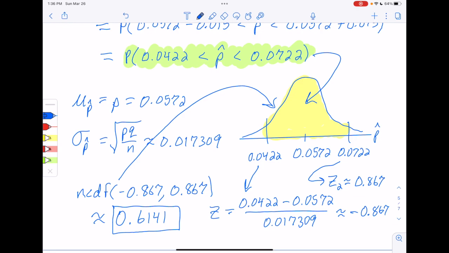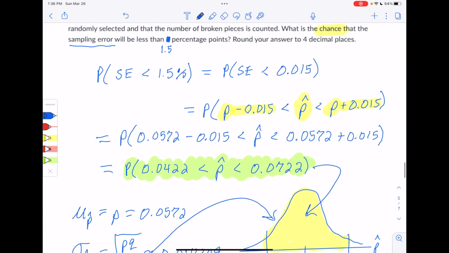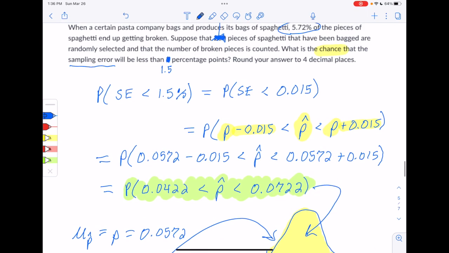So pretty long process on this one. When you're doing this, you will have already calculated mean and standard deviation on the previous problem, and you'll have already kind of sorted out distribution. But there's still a lot to do anyway. We got to think about what setting we're in, proportions or means. We have to translate correctly and then know how to break that translation up into a probability statement that we can work on by adding and subtracting that amount of acceptable sampling error from the true mean, the true proportion, add and subtract it, and then our p-hats in the middle.